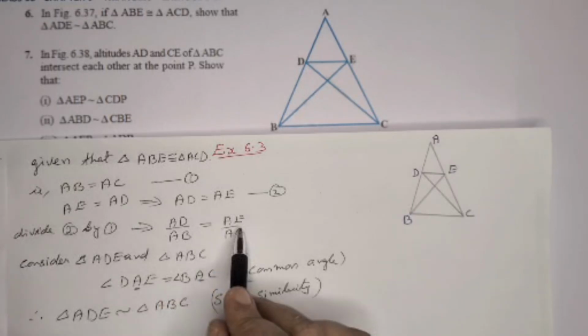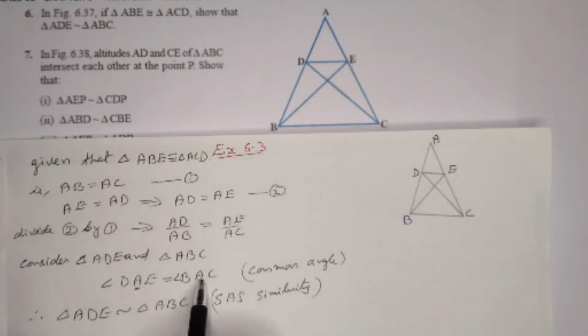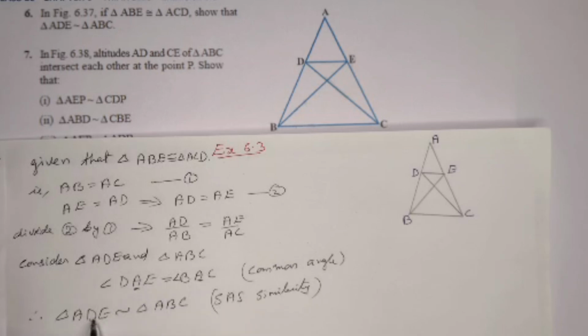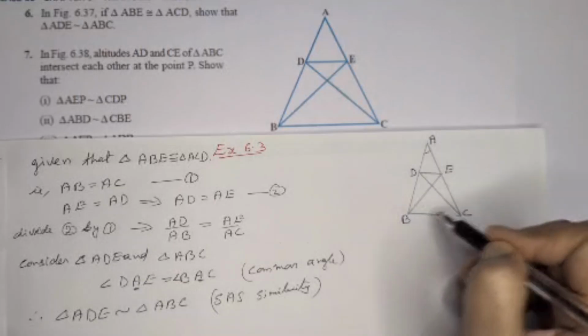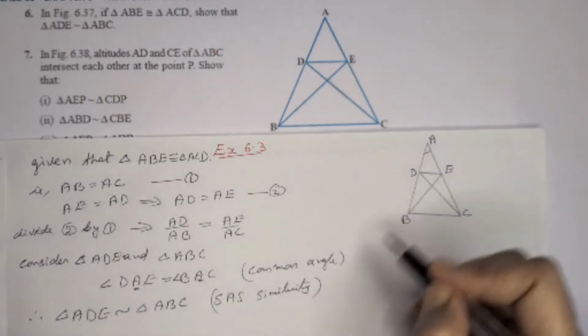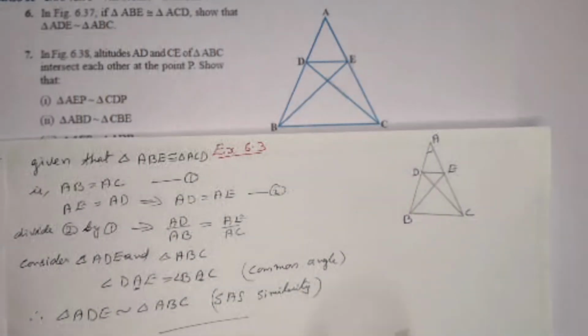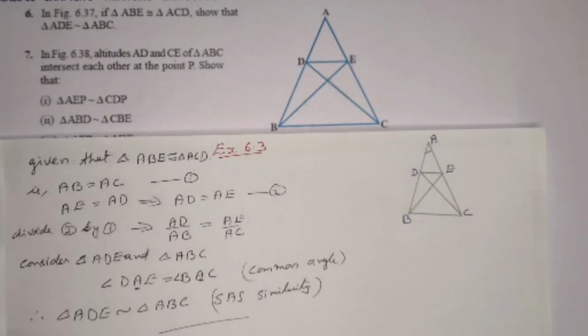Here we got two sides in proportion and the angle A is common in both the triangles, the small triangle and the bigger one. So using SAS similarity, these two triangles are similar.